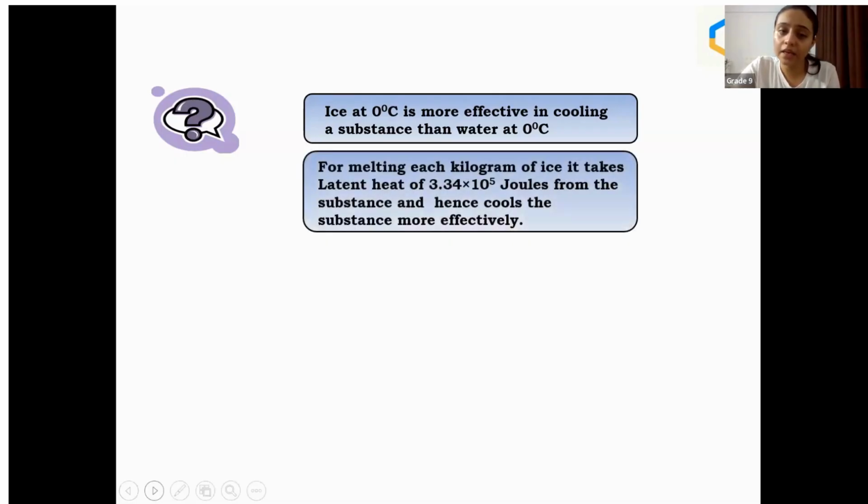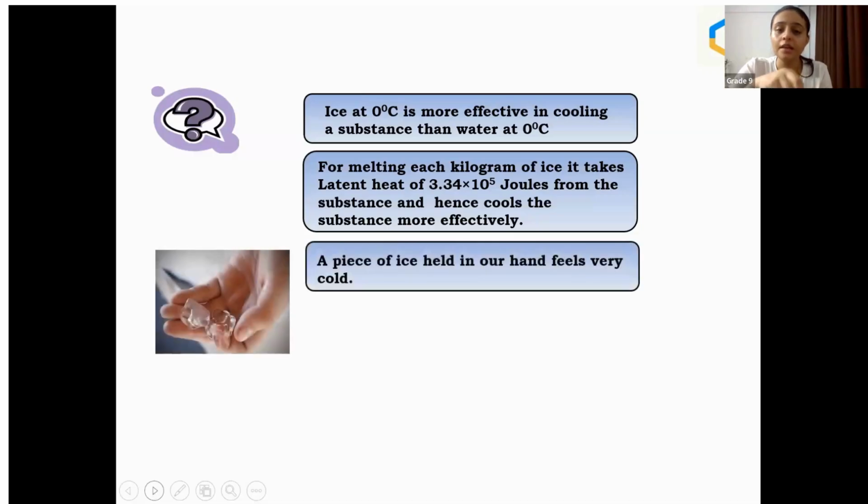As we have explained, for melting each kilogram of ice, it takes latent heat of this many joules from the substance and hence cools the substance more effectively. Or you can add that the latent heat of fusion energy is more in the ice, which is sufficient and effective to cool down the substance rather than water at 0 degrees Celsius.